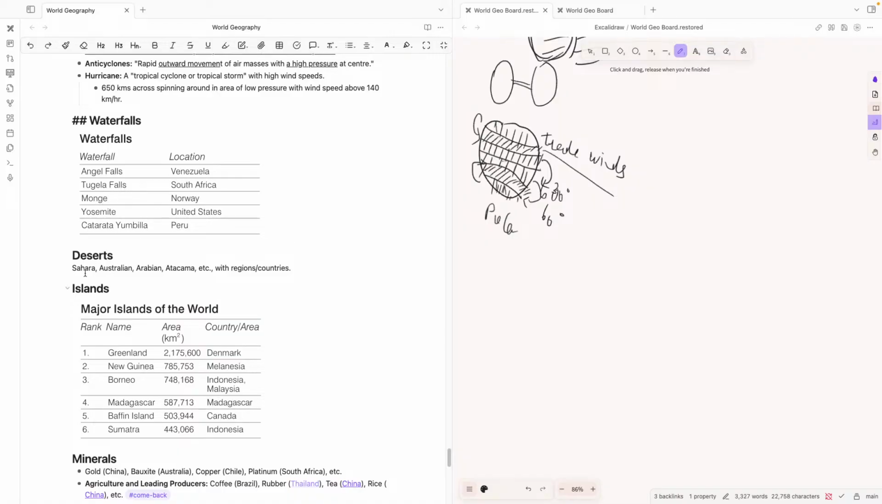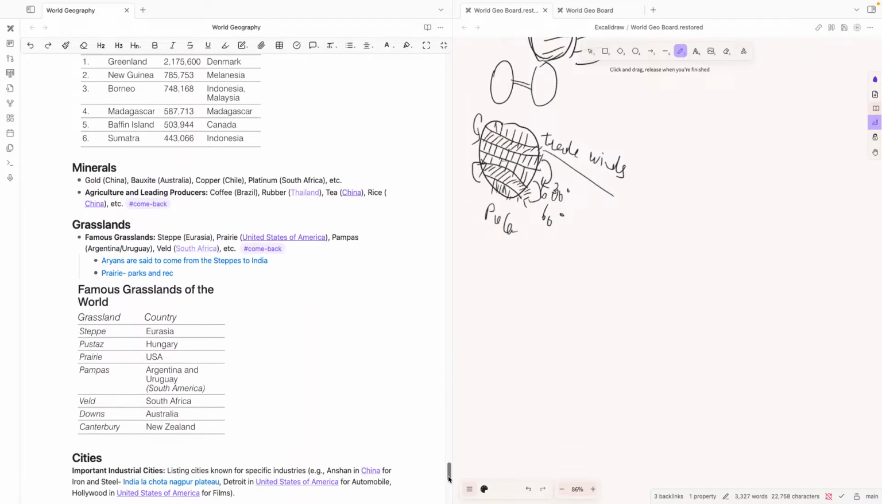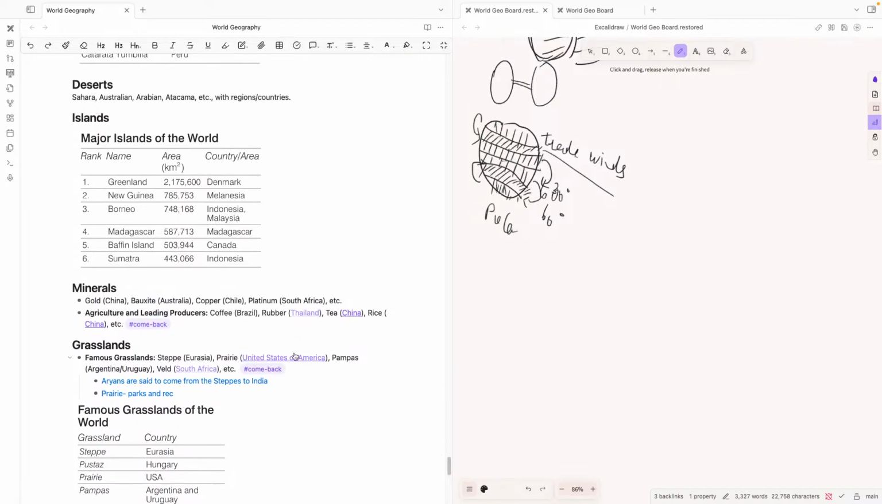And then we have deserts: the Sahara Desert in Africa, Australian Desert, Arabian Desert, Atacama Desert. When it comes to islands, Greenland is the largest island in the world. It is part of Denmark. Then the second largest is New Guinea, which is part of Melanesia. And then we have Madagascar, which is its own country, and Sumatra, which belongs to Indonesia.